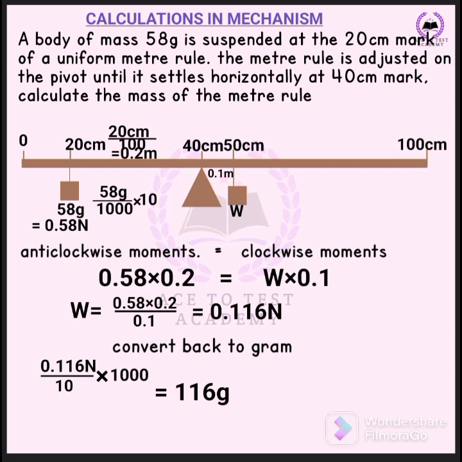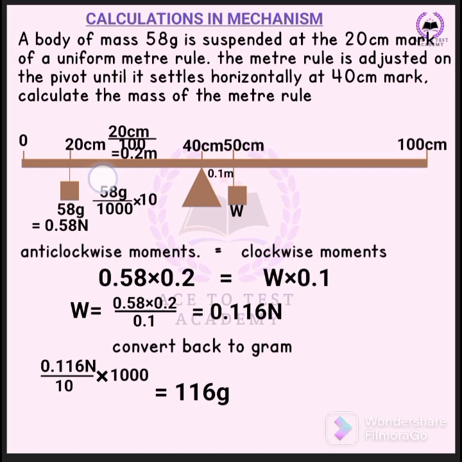Before I proceed, you notice anticlockwise moment equals clockwise moment, and moment is force multiplied by distance. The force must be in Newton and the distance in meter, so I have to convert. This here is 58 gram. I have to convert it to force. Before that, I need to change this 58 gram to kilogram, because the mass must be in kilogram before you multiply by 10 to convert it to force.